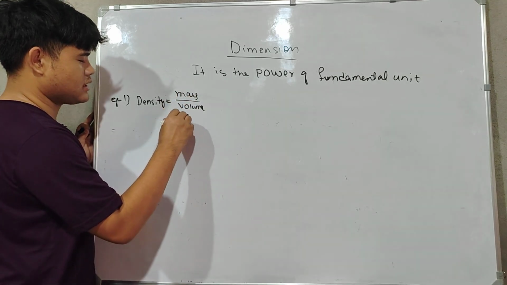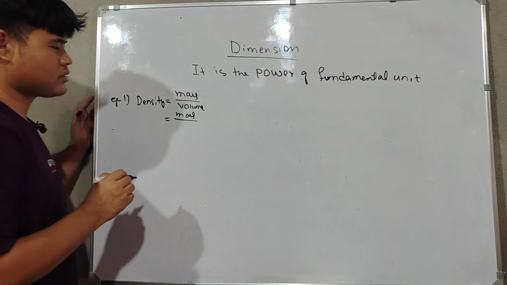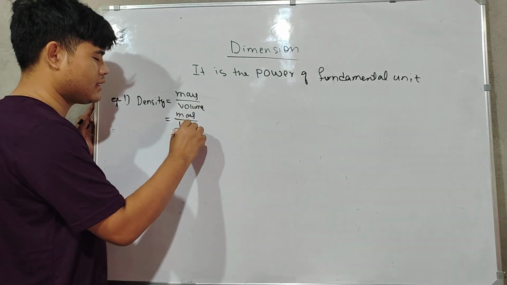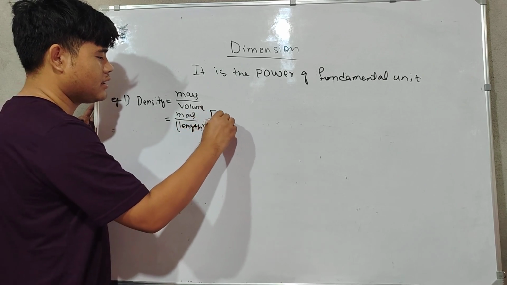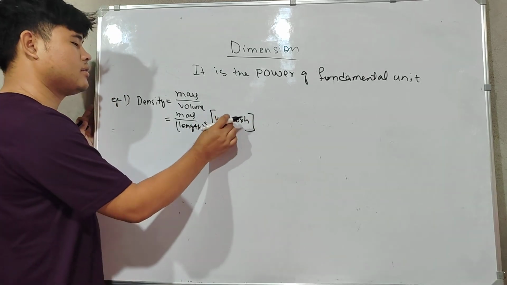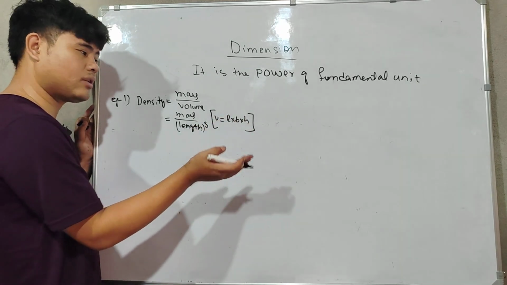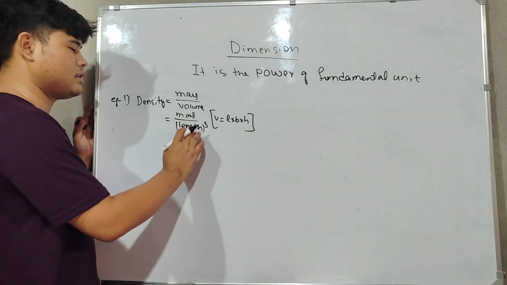Now volume means length into breadth into height, right? These are all length only. Length is length, breadth is also length, and height is also one type of length. So length into length into length is length cube.